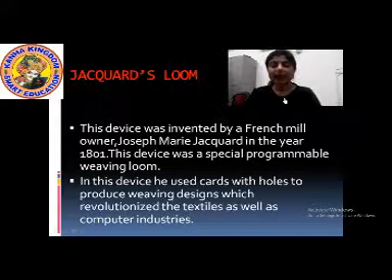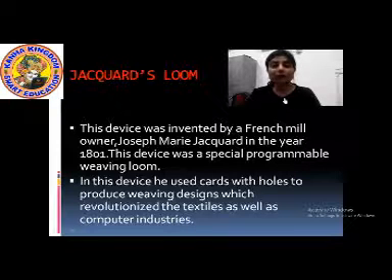He invented this device in the year 1801. The demonstration of this device was done in the year 1801. Okay? In this device, Joseph Marie used cards with holes to produce weaving designs.